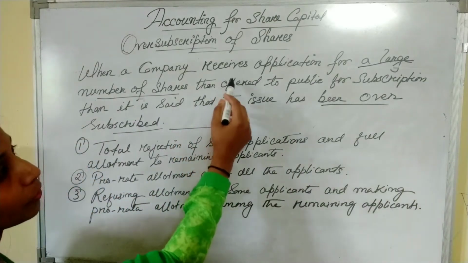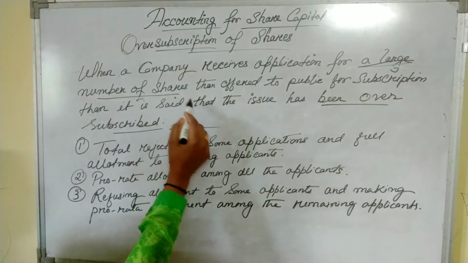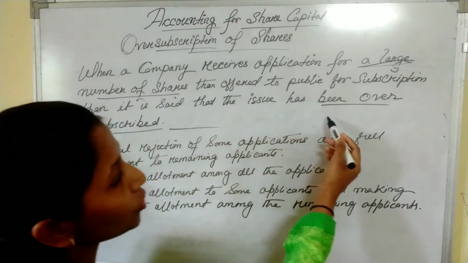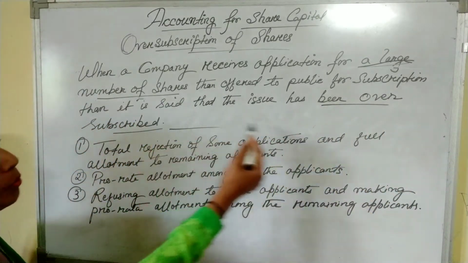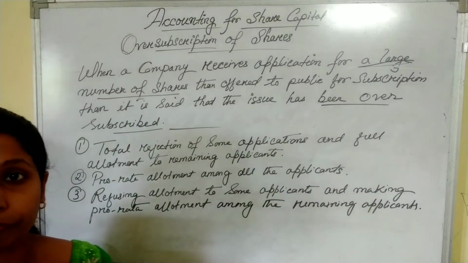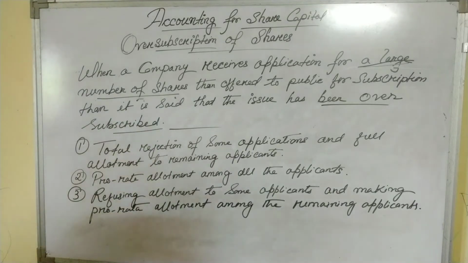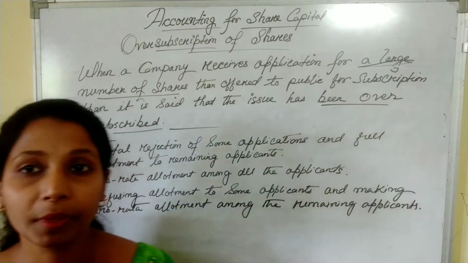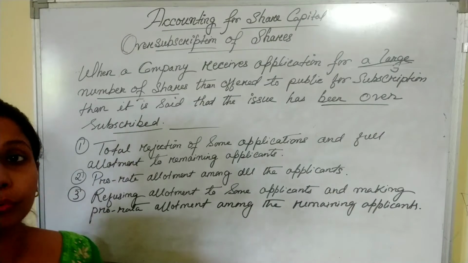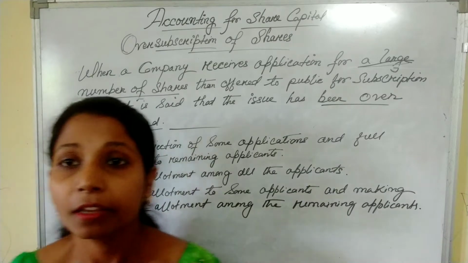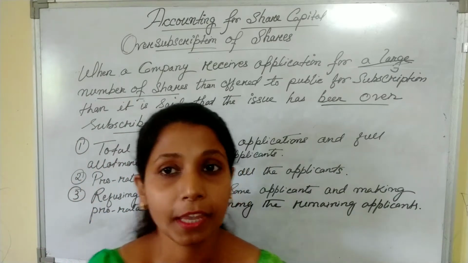When a company receives applications for a large number of shares when offered to the public for subscription, it is said that the issue has been oversubscribed. Now, what does this mean? This means that applications are received for more shares than the number of shares offered to the public for subscription. This usually happens in respect of those companies which have strong goodwill or are well-reputed companies. Now, let's see more clearly by taking an example.